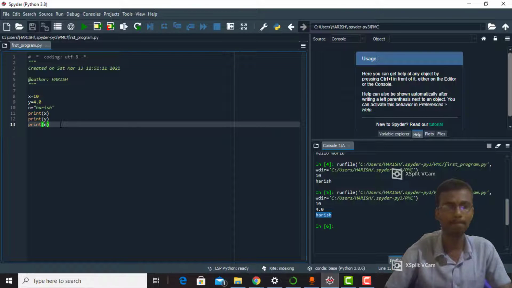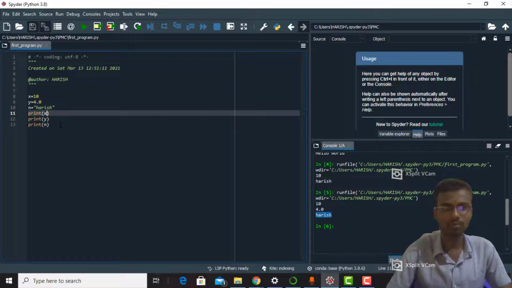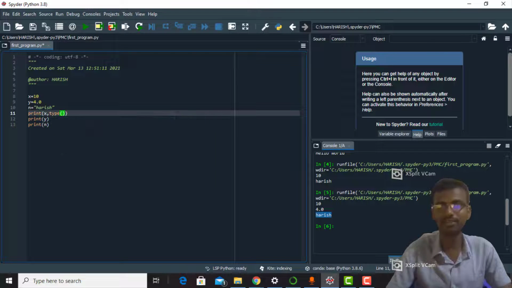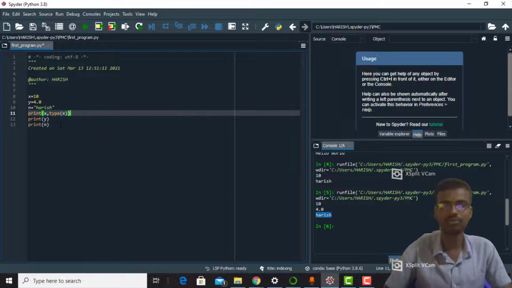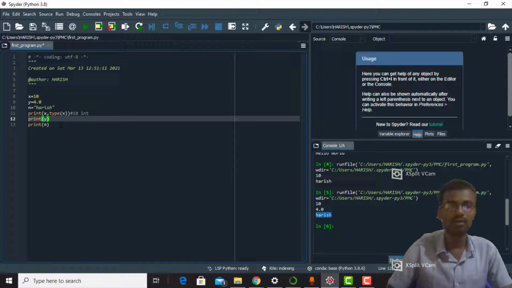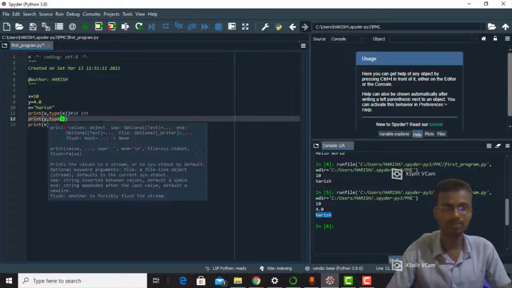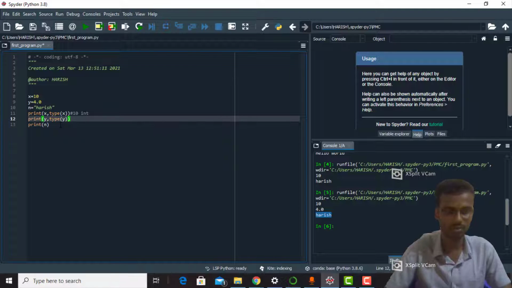I wrote type. Type is a function to get the type of the object. Everything is an object, don't forget that. So type of x. I wrote the output in comments. The x value is 10, and what is the type of x? int. Am I right? And here also type of y. What will be the output? 4.0 and the type is float.